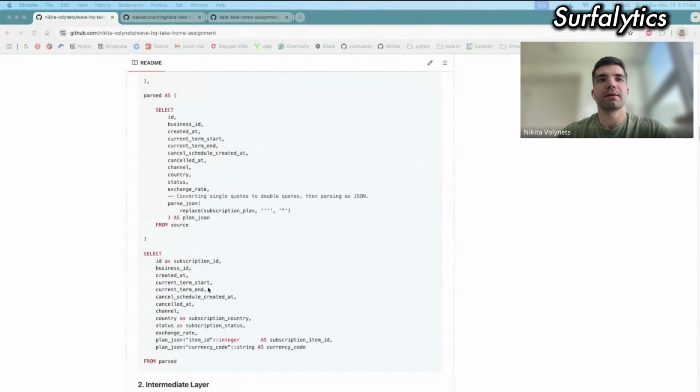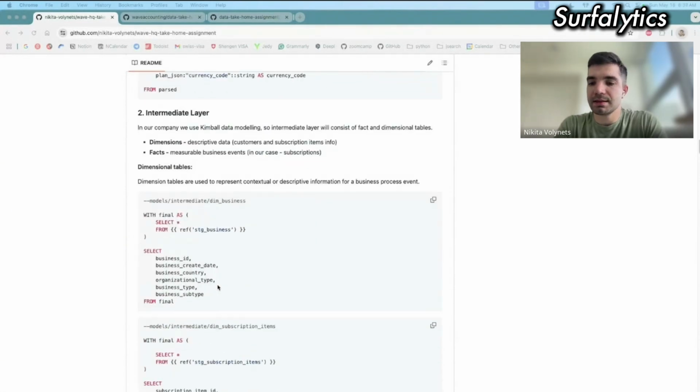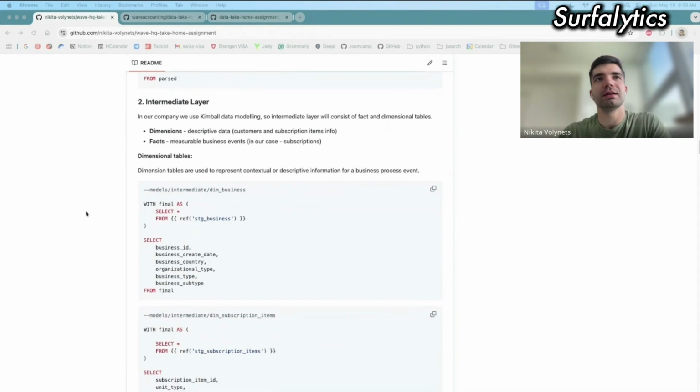Next, we have all these three. The next layer is the intermediate layer. It's my main layer, and I thought a lot about how to model my data, what tables I should create there, and what transformations the business needs to be able to answer their questions. I spent a lot of time on it. There are a lot of options for how you can do it, but I decided to do it like this.